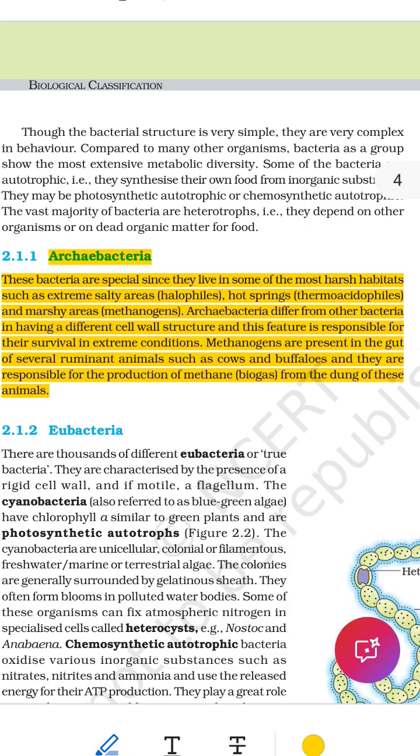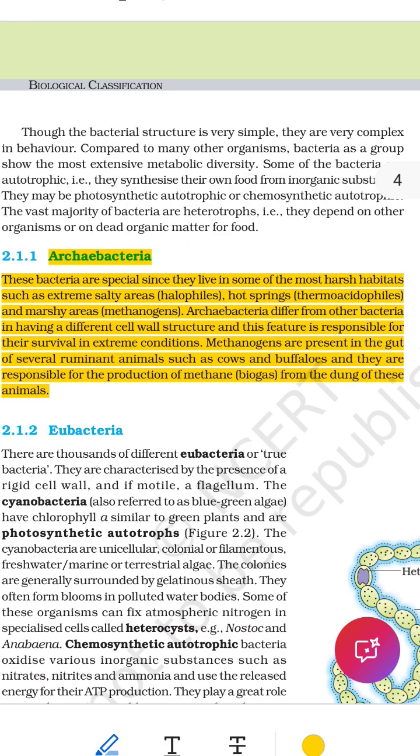Here is a deep, clear, and simple summary of the entire explanation about archaebacteria, written like you're learning from the world's best teacher in the easiest possible way, with all the key ideas and examples. Summary of archaebacteria. The special survivors. What are archaebacteria? Archaebacteria are a very old and special group of bacteria.